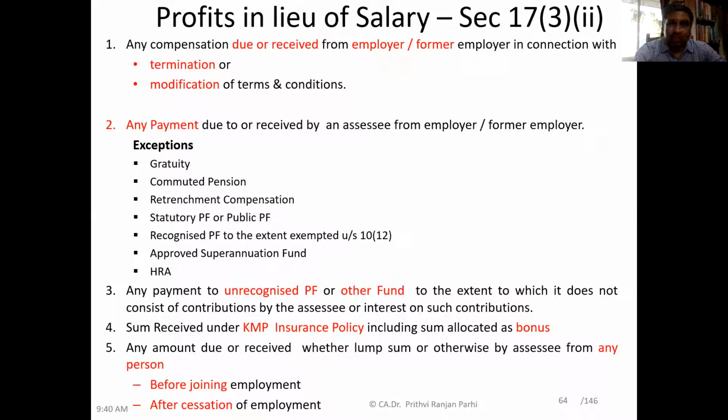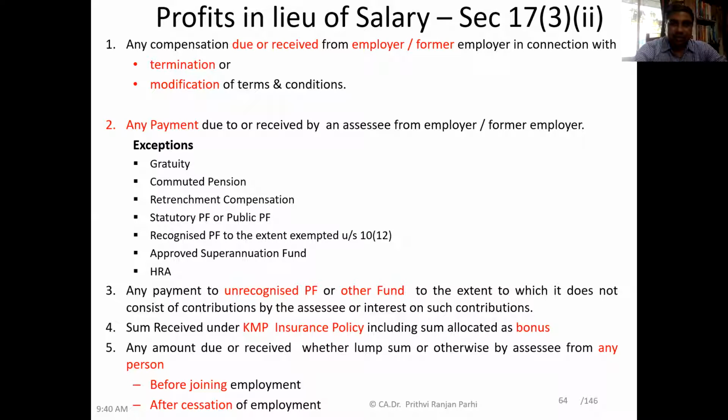Because of this, let us say compensation is paid to the employee. That compensation will be treated as profit in lieu of salary, and profit in lieu of salary means it is salary, because salary includes profits in lieu of salary.